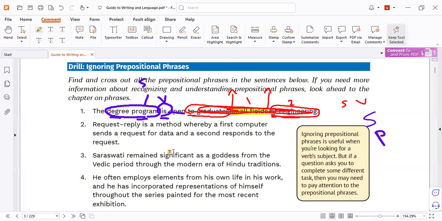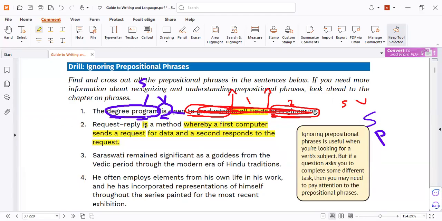Let me try the second one. Let's find the phrases. Question reply is a method whereby. So whereby here we are going to start a clause. Whereby first the computer sends a request for data and the second responds to the request. This is the clause. Now we found is, the verb. What is the subject? Is the subject a method or the subject request reply?